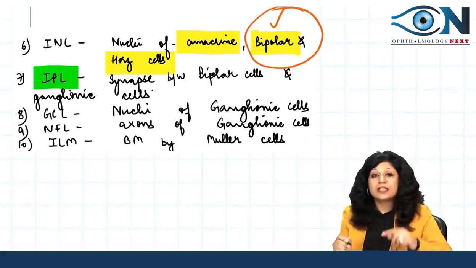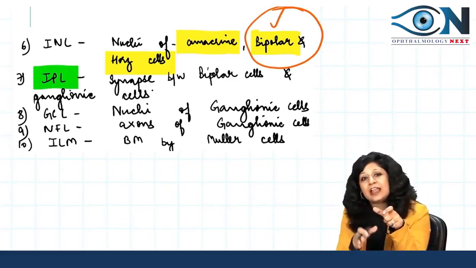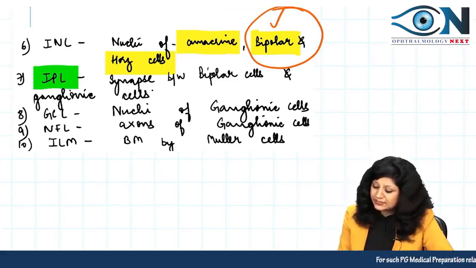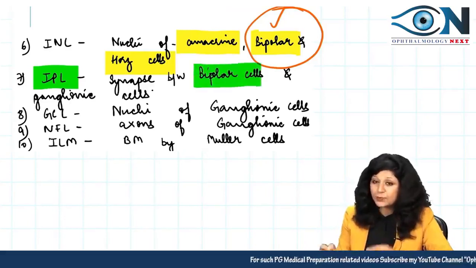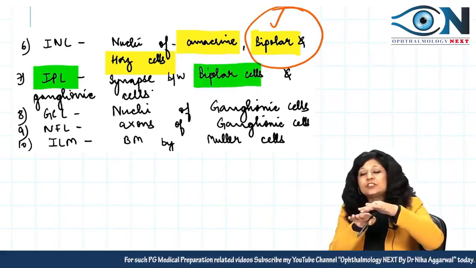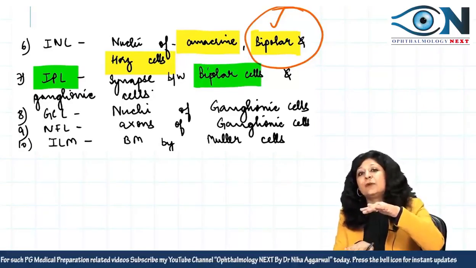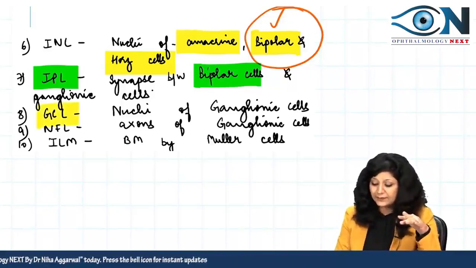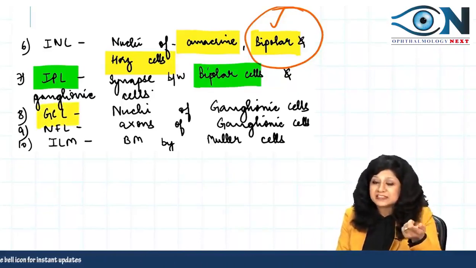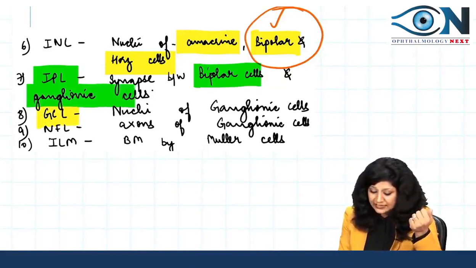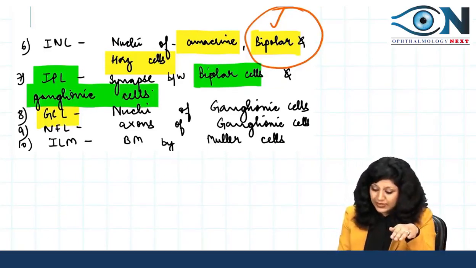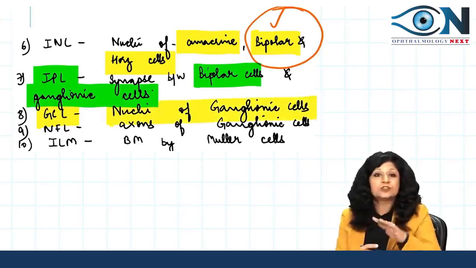Now in this plexiform layer again you are having synapse. I told you this will contain the synapse. Now this will contain the synapse between the bipolar cells on one side, and on the other side of the plexiform layer we have the ganglionic cell layer. Therefore this will contain the synapse between the bipolar cells and the ganglionic cells, because the ganglionic cell layer will actually contain the nuclei of the ganglionic cells. So that is very easy.